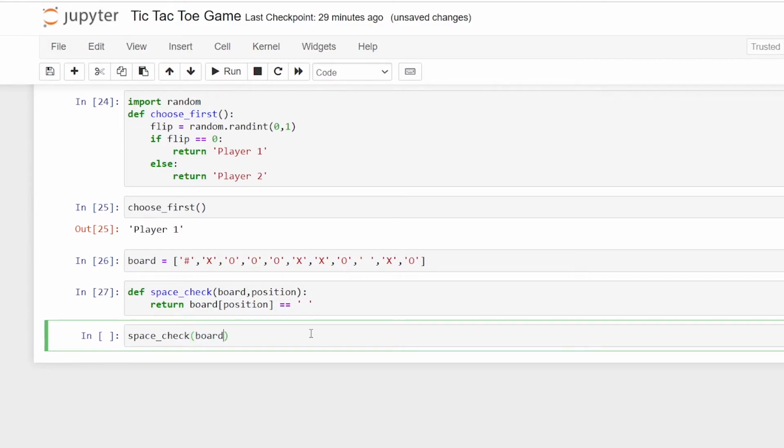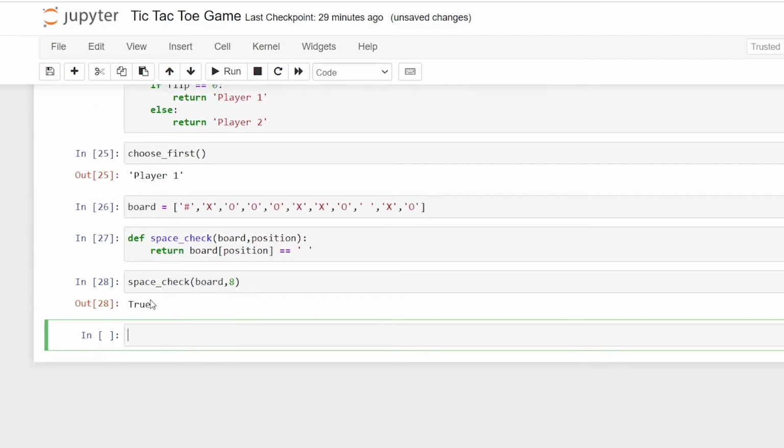As you can see, it's indexed at position 8, so we're going to check with 8, and here you can see that it returned true. When we check with some other position, it's going to return false, so we'll keep it as 8.